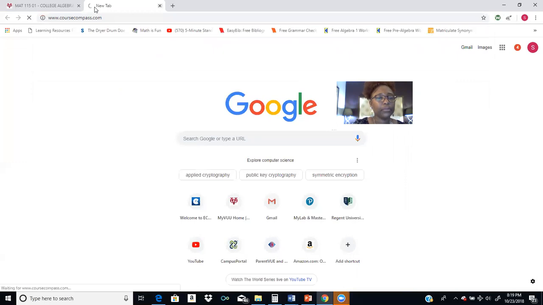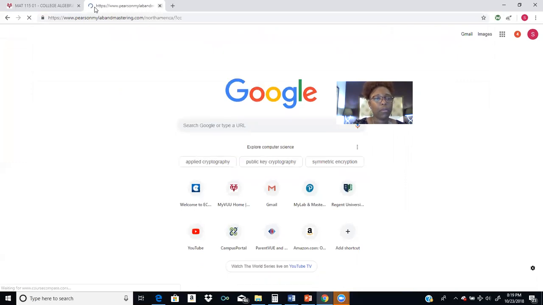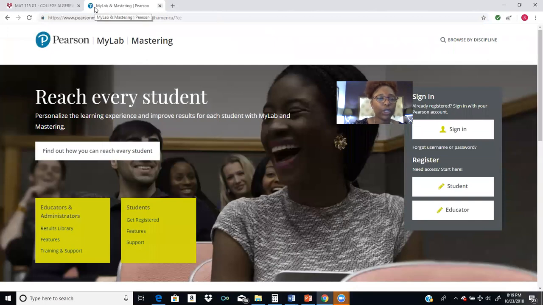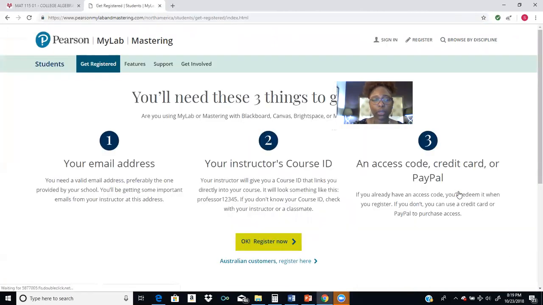All right, so if we go to www.coursecompass.com, once you get here, you will need to register. Okay, so you register as a student. With this, you need your email address, you need my course ID for your class, and then you'll need an access code, credit card, or PayPal. So if you received your code from the bookstore already, then you're ready to go. Otherwise, you can purchase the code from this site, okay? You need a credit card to do that.